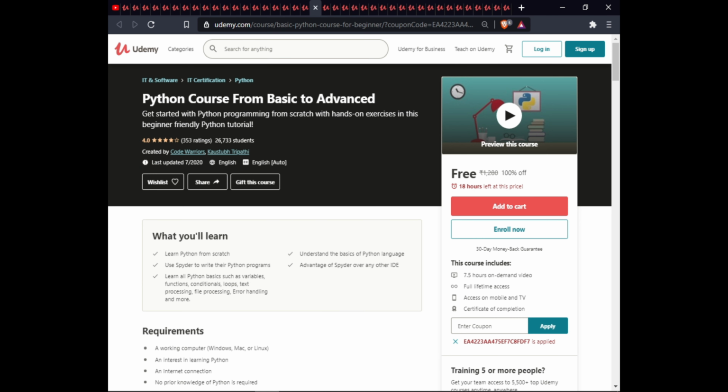The next course is Python course for basic to advanced. In this course, you will learn Python from scratch, understand the basic knowledge of Python, use Spyder to write Python programs, and the advantages of Spyder over any other IDE. Learn all Python basics such as variables, functions, conditions, loops, text processing, file processing, error handling, and more. This course is 7.5 hours on-demand video, full lifetime access, mobile and TV, and certification of completion.